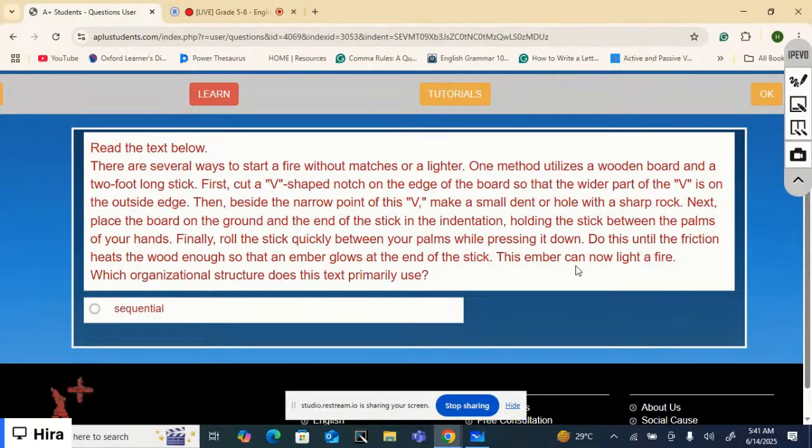Well, again, let me tell you the words in the text will help us figure out: first, then, next, finally. Can you recall what these hints are for? Well, these hints tell us that it is a sequential structure because these words are used specifically when it is a sequential structure.